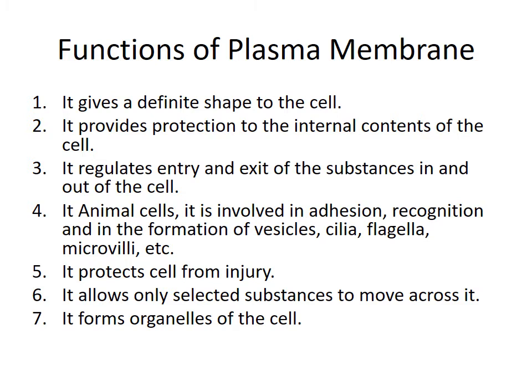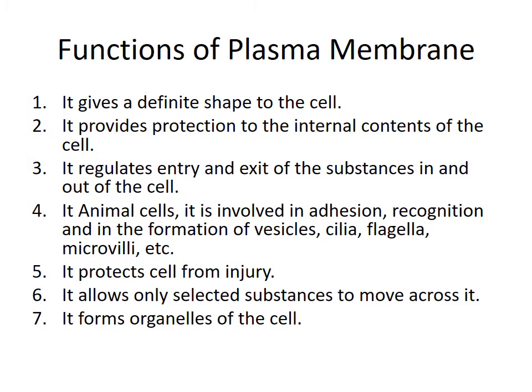It also protects the cell from injury, that is from damage. It allows only selected substances to move across it, that is the selectively permeable membrane. It forms organelles of the cell.